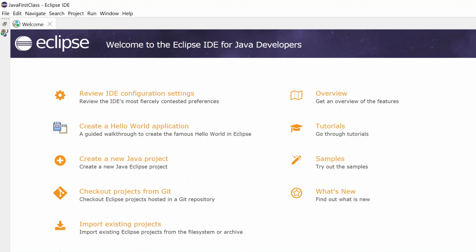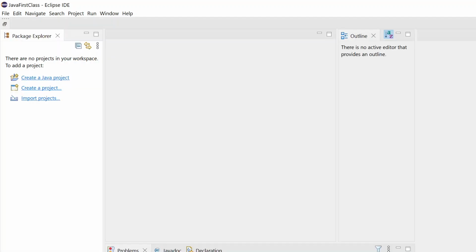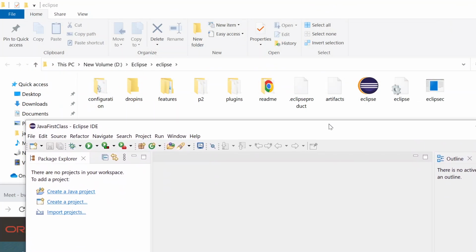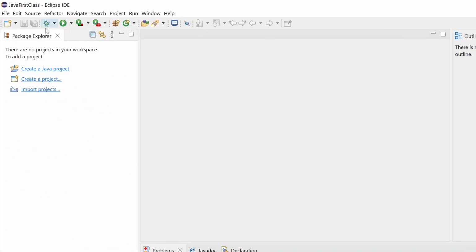I will take care of everything. So just click on the hide button. Now you can see it is asking us to create a Java project. We do not have any project in this workspace as of now, in the workspace we have created.